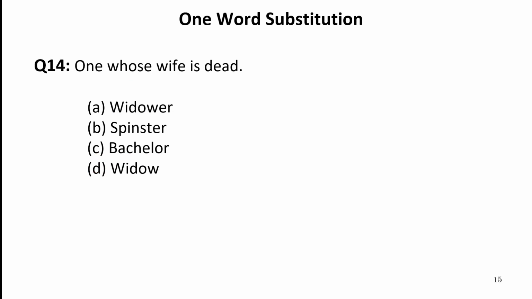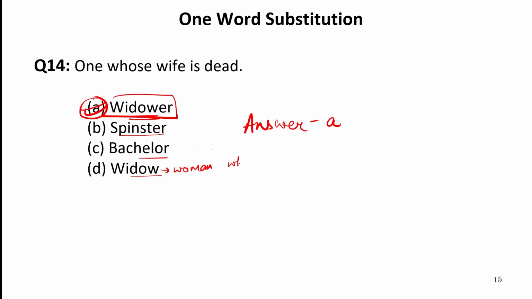Now let us move to the next word, that is one whose wife is dead. So this type of person is known as widower. So our answer is A. Spinster is someone who takes part in race. Bachelor, one who is not married, especially men. When a boy or a man is not married, he is known as bachelor until he marries. Widow refers to a woman whose husband is dead.